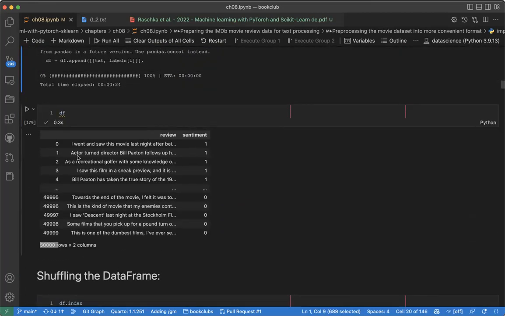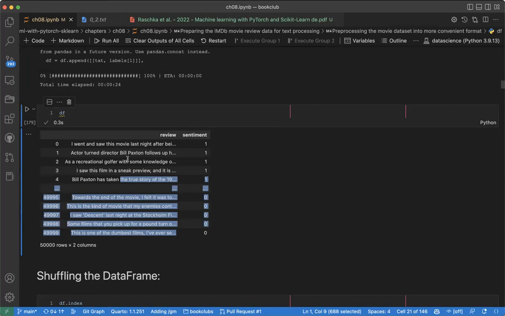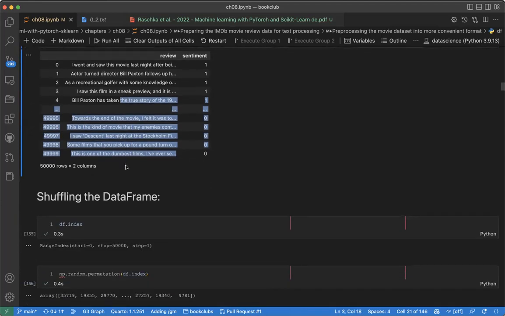Now the next thing is, if you look here, we have 0, 1, 2, 3, 4. The data is in serial, meaning from 0 to 25,000 will be all positive, and the last 25,000 will all be negative. So if we want to train a machine learning model, when we give it the first ones, it will all be positive. So we need to shuffle this data so that it will be a mix. Maybe the first one is positive, the next is negative. We need to shuffle the data. That's the idea here.